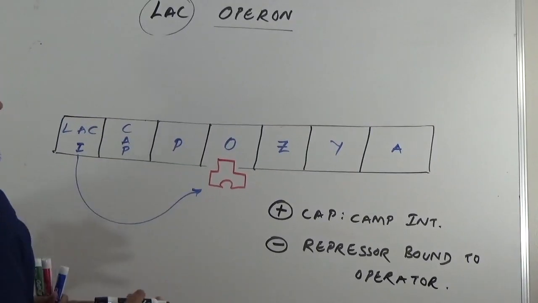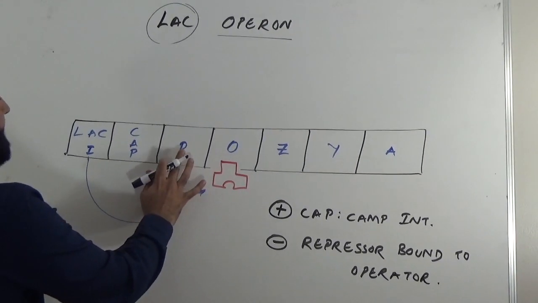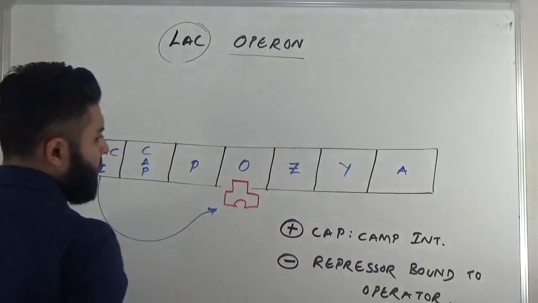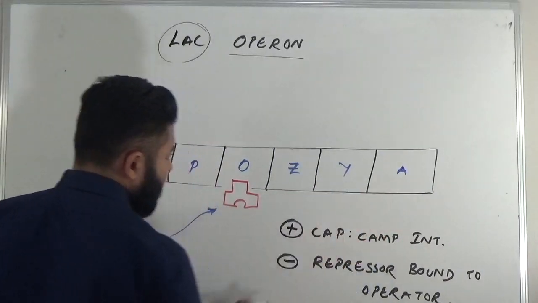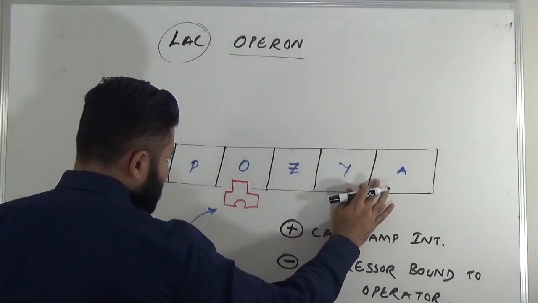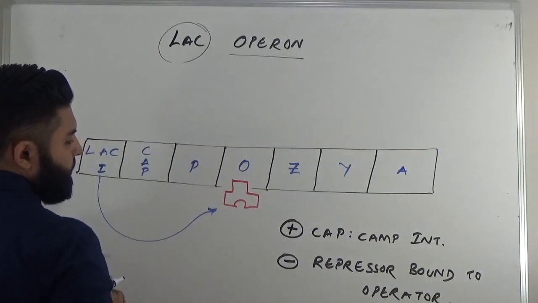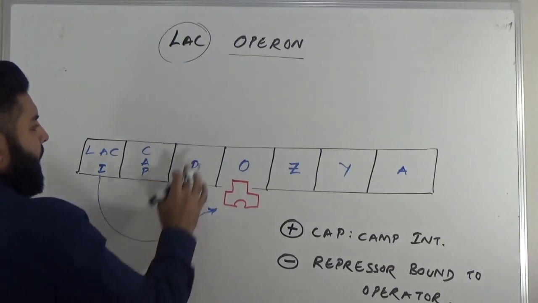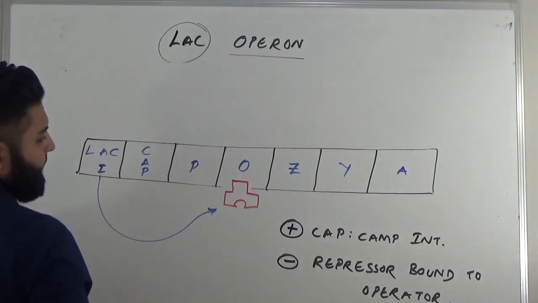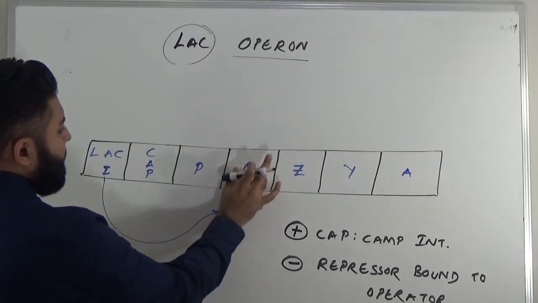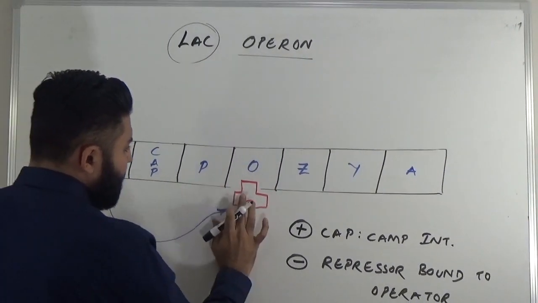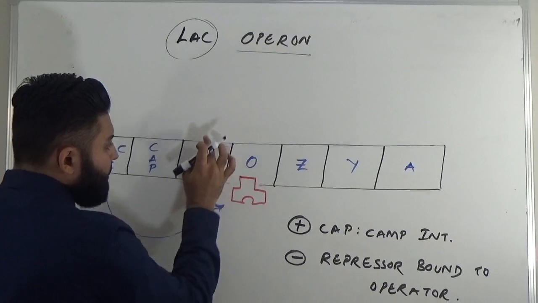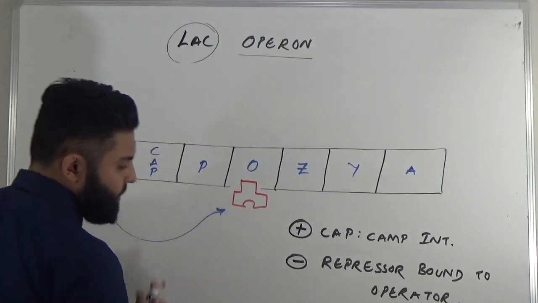We know in prokaryotes, the promoter is the site where RNA polymerase comes and binds, and then gene expression occurs. So for the structural genes like Z, Y, and A, expression occurs when the polymerase binds. When the repressor is bound to the operator, RNA polymerase cannot bind to the promoter, and there is no gene expression.